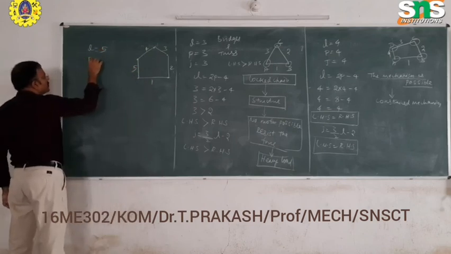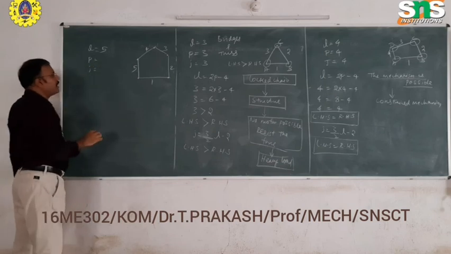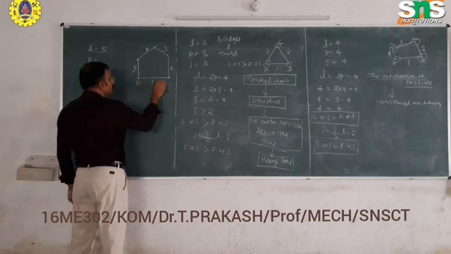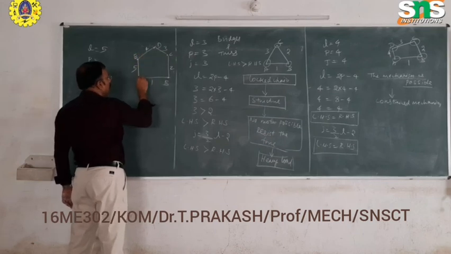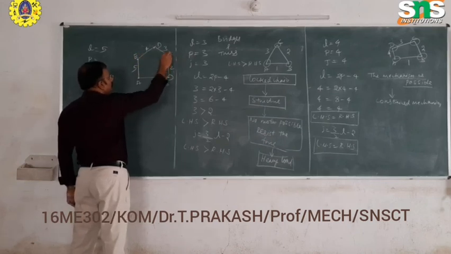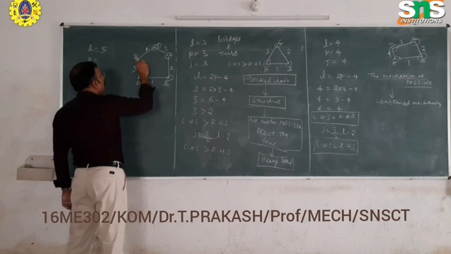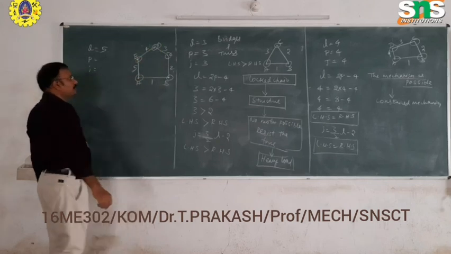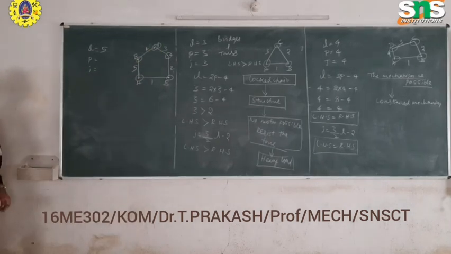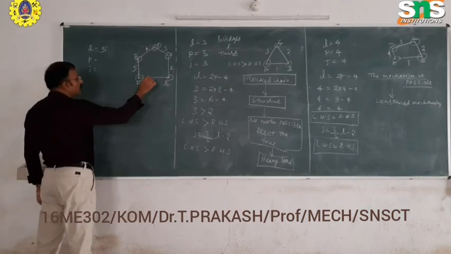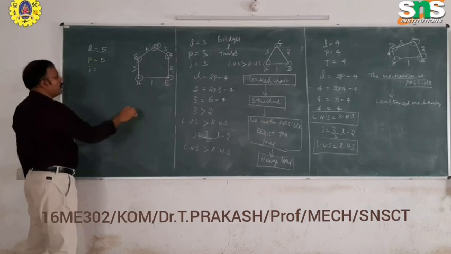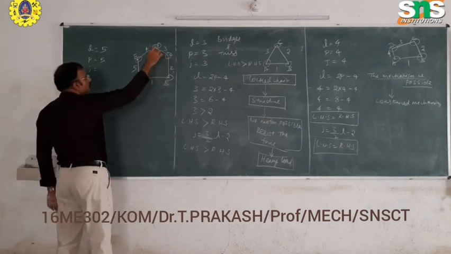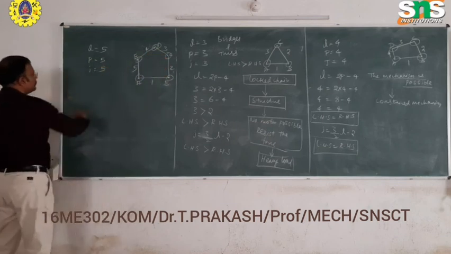Now identify the number of pairs and joints. It forms the first pair, second pair, third pair, fourth pair, fifth pair. How many pairs are there? 1, 2, 3, 4, 5. The number of joints is also 5.